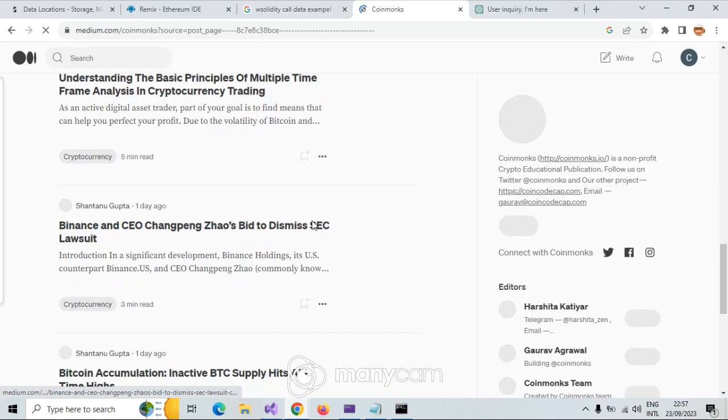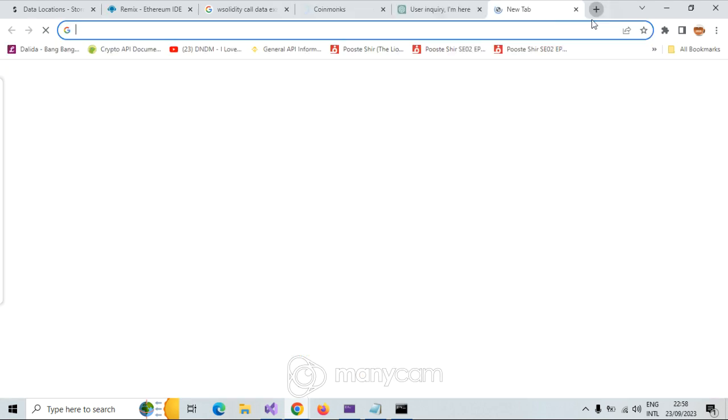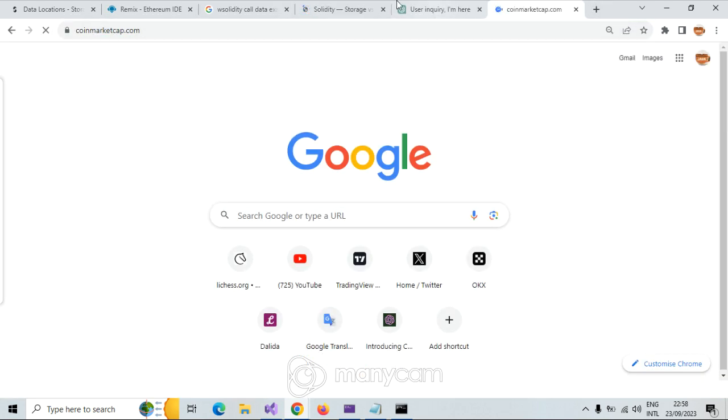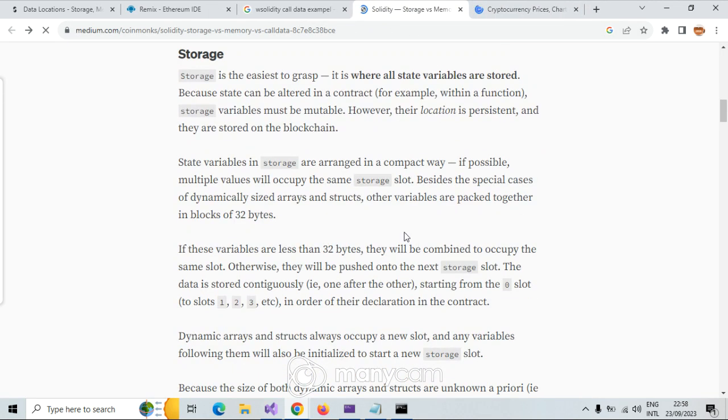What the heck is this? Let me go to CoinMarketCap and find which coin, which contract, I don't know. Let's see which contract we get. Storage is the easiest to grasp.